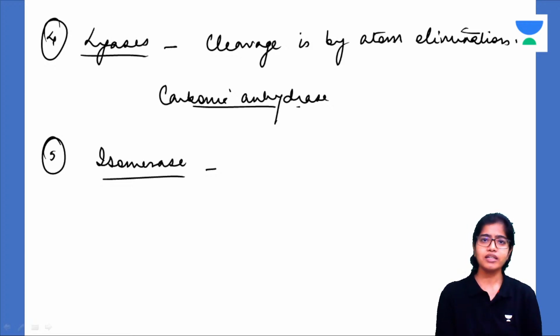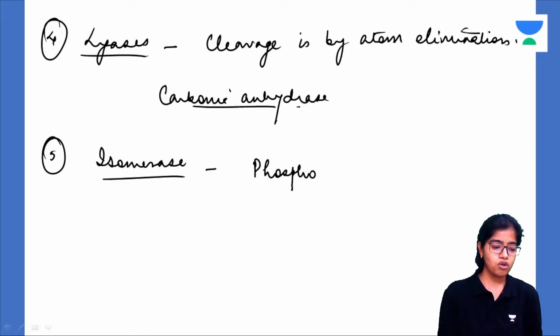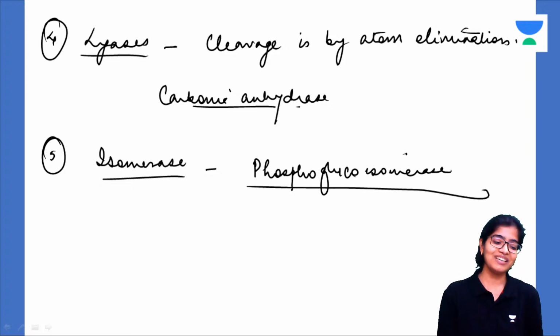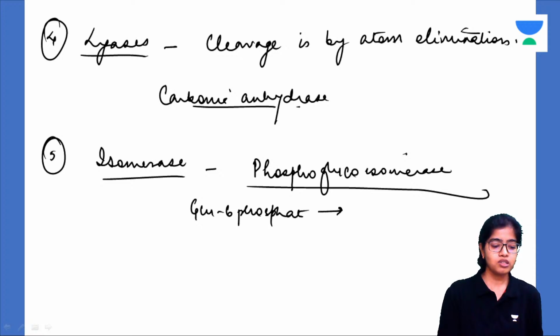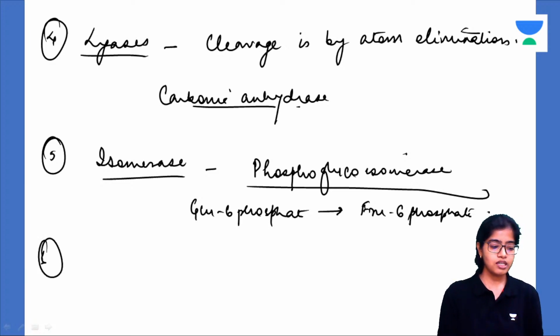Like an isomer, similarly this isomerase enzyme will interchange the isomers, like phosphoglucoisomerase enzyme, which we lovingly call just isomerase in glycolysis. This changes glucose 6-phosphate to fructose 6-phosphate. Okay, phosphoglucoisomerase.